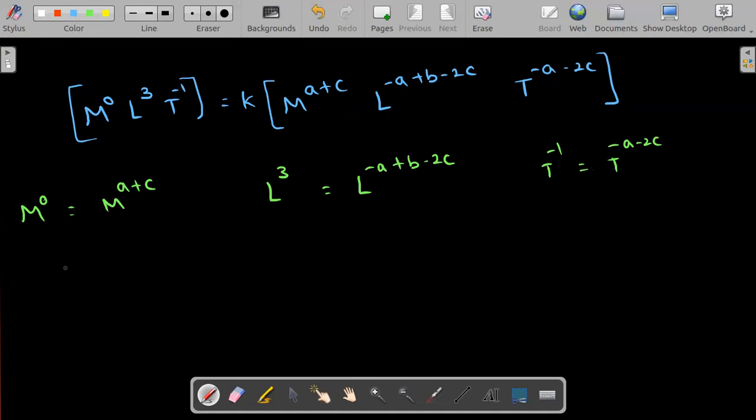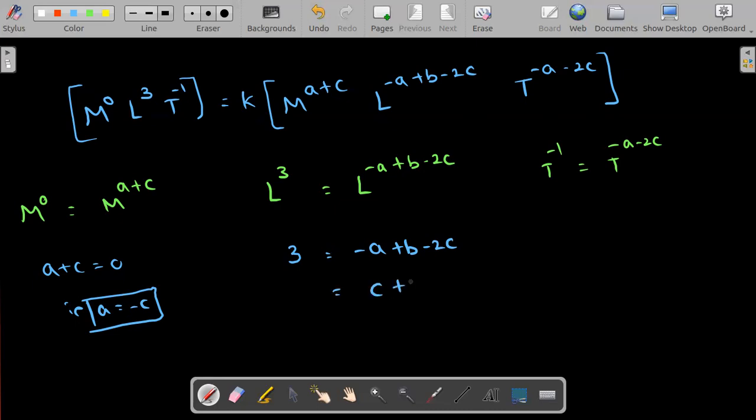Therefore, a plus c is equal to 0, that is, a is equal to minus c. That is one thing. The next thing: 3 is equal to minus a plus b minus 2c. Already you have written a, so substitute the a value, which is minus c, so it becomes plus c plus b minus 2c, that is, b minus c is equal to 3.